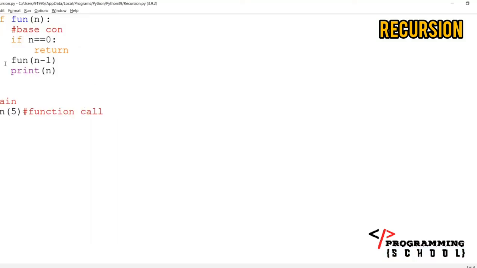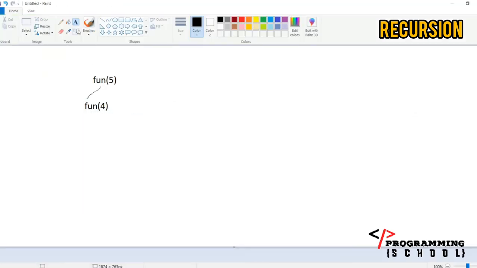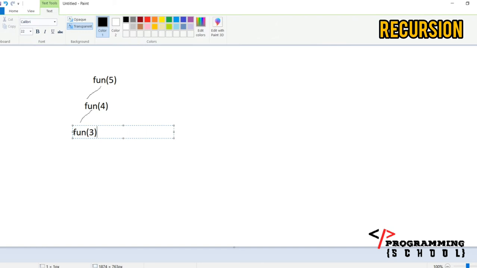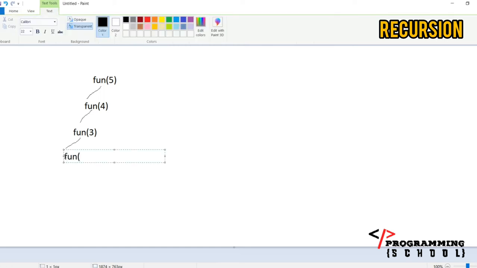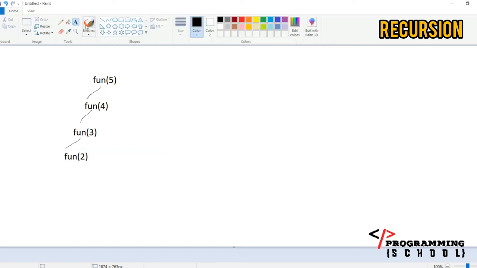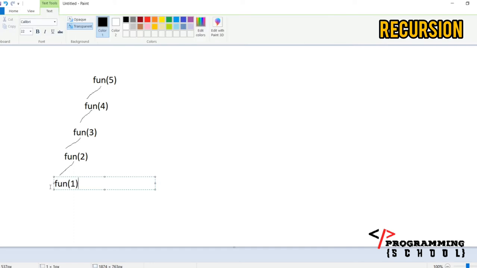Just observe here, when I reach this line, the control goes back here again. It is not printing anything, it goes back to the function call again. It is not printing here. Now again it is checking, is it 0? No, it is not 0. Again it is working with 3 here. Again it is checking, is it 0? No, again it is going to call fun of 2, and then again it is checking, is it 0? No, then it is going to be called with 1.